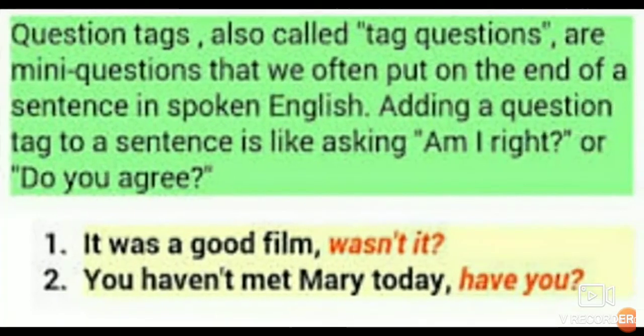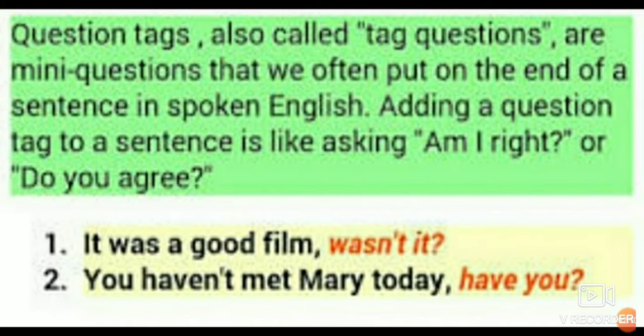That is question tags. Question tags, also called tag questions, are mini questions that we often put on the end of a sentence in spoken English. Adding a question tag to a sentence is like asking, am I right, or do you agree?